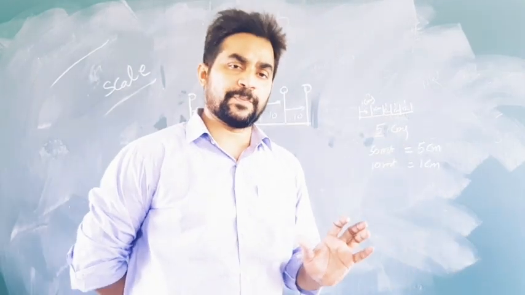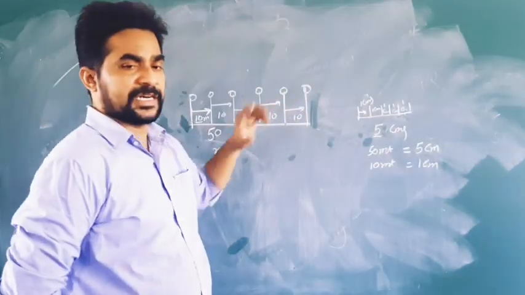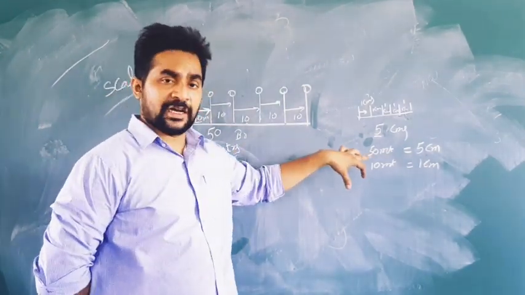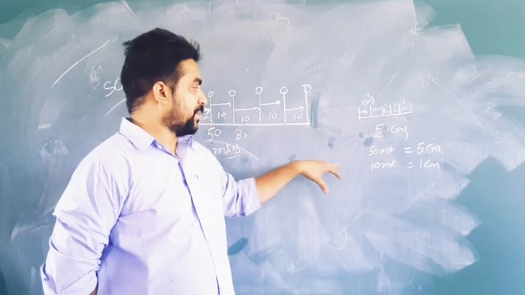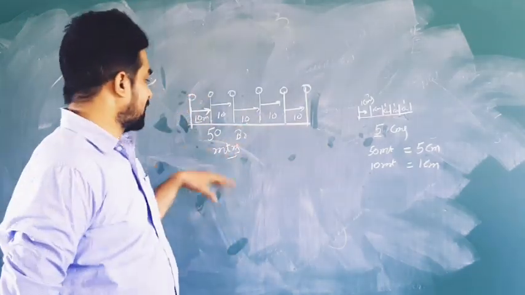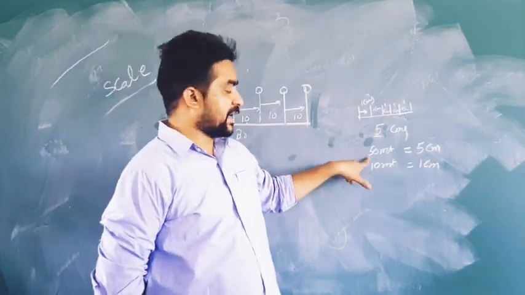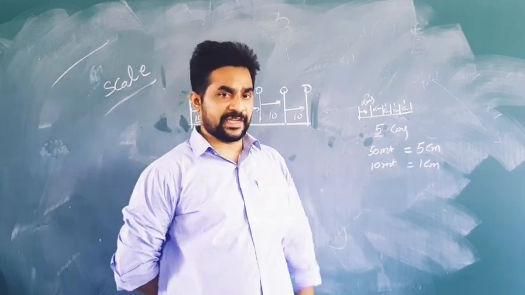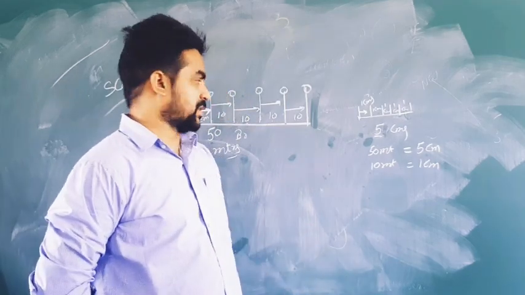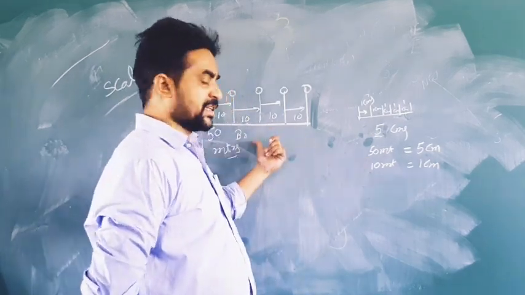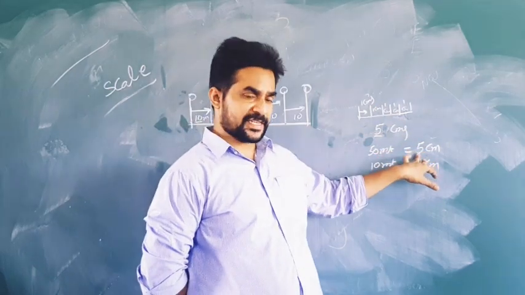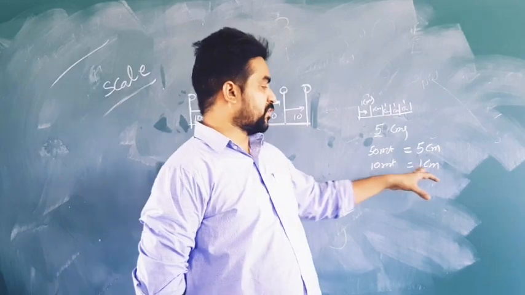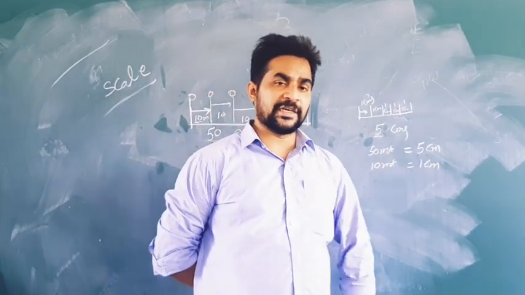You watch these two pages, you can understand how we are converting actual distance into the other one, that is by using the scale. Scale here converts the actual distance into rough information. So 50 meters is taken as 5 centimeters, and 10 meters between one pole and the other is converted into 1 centimeter.